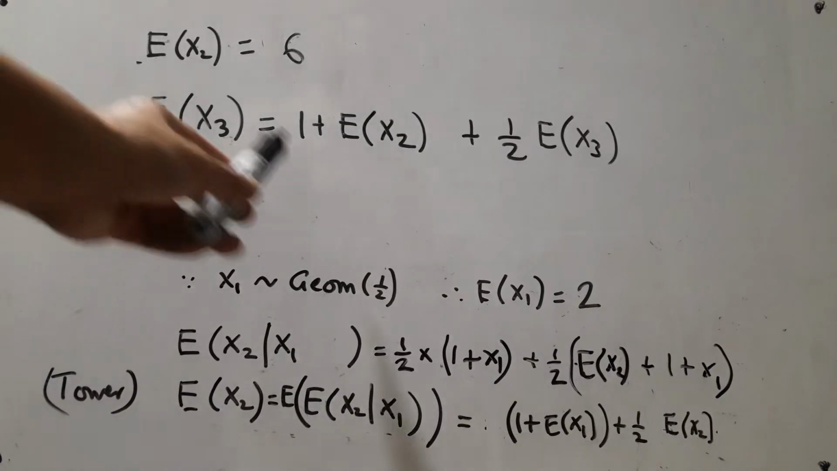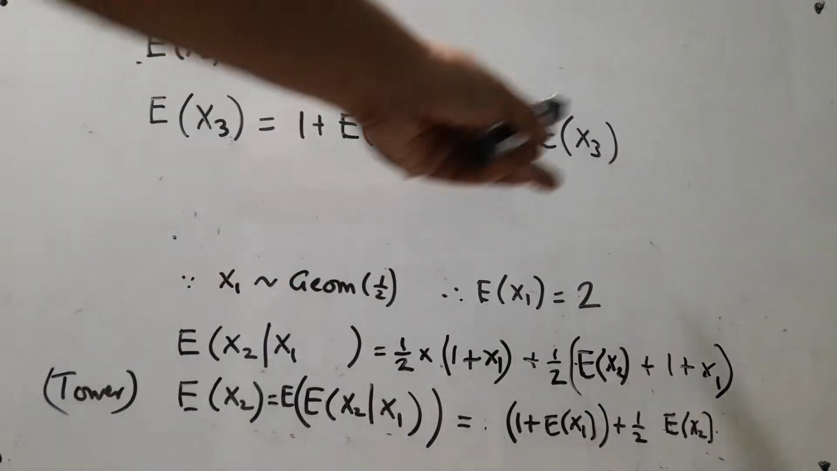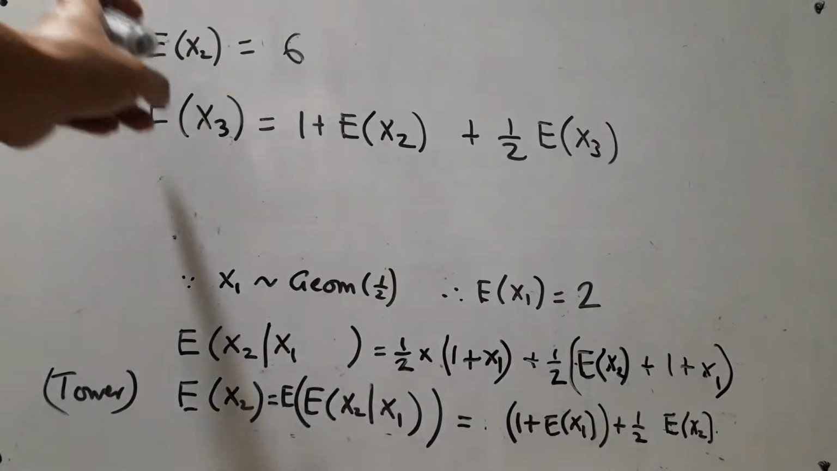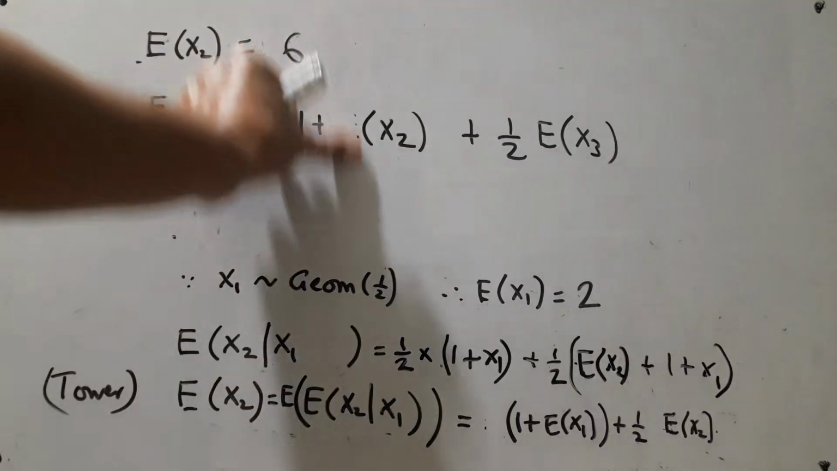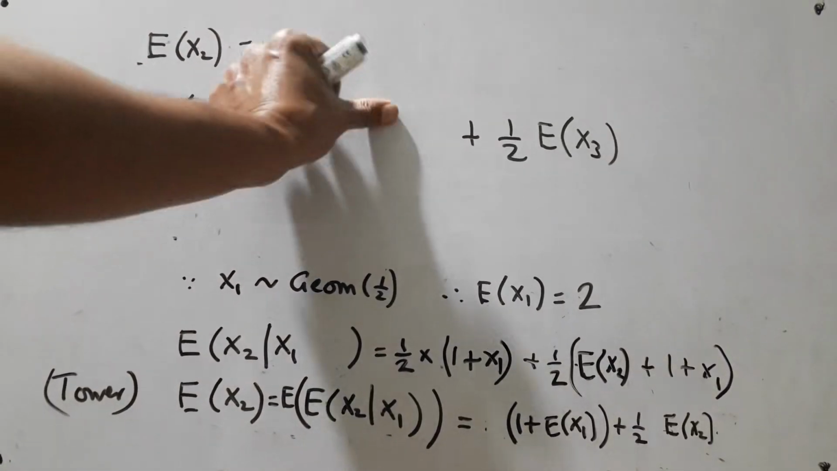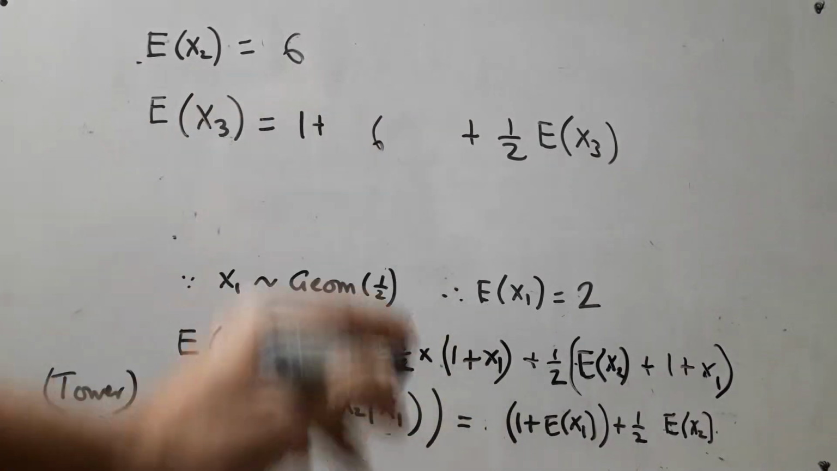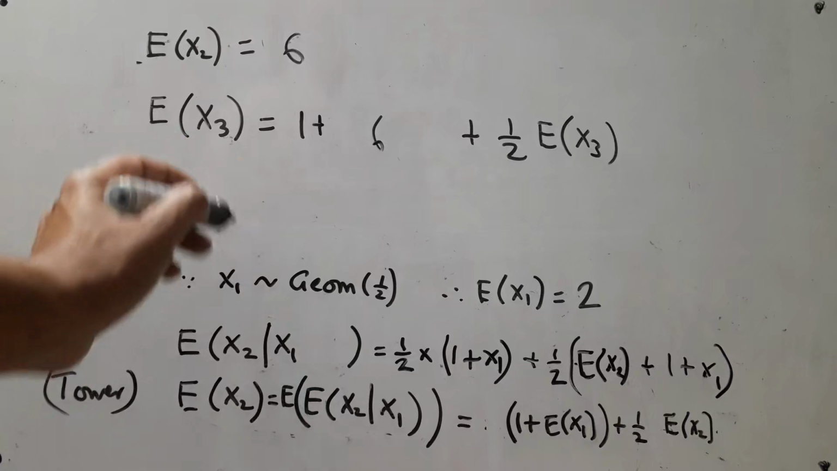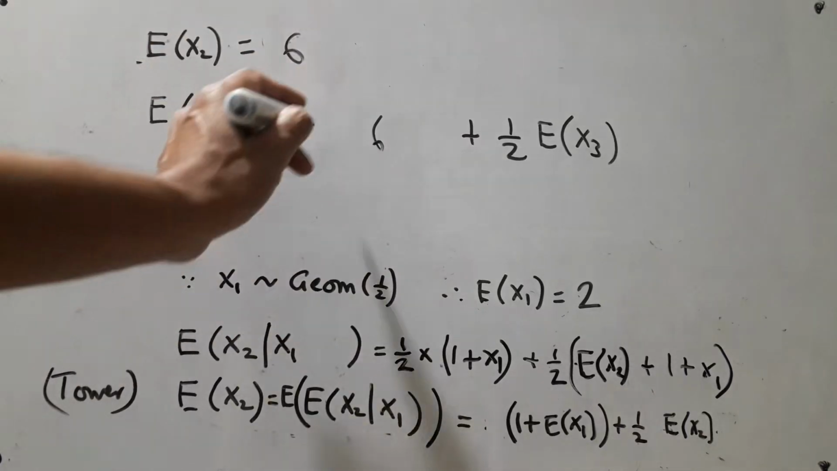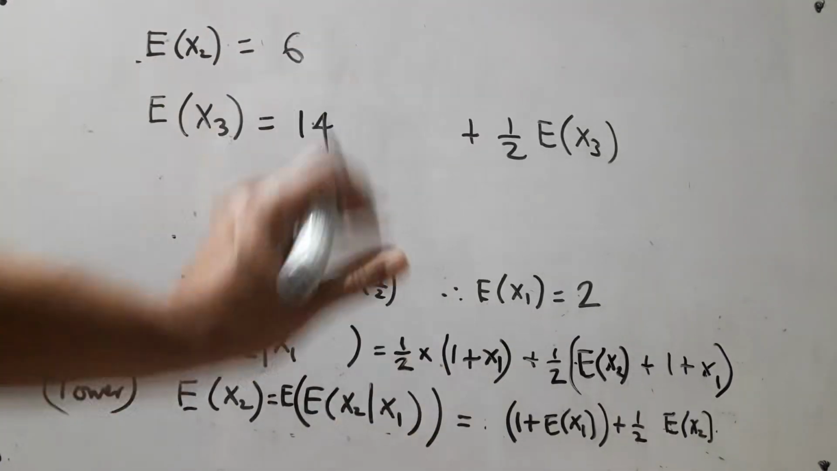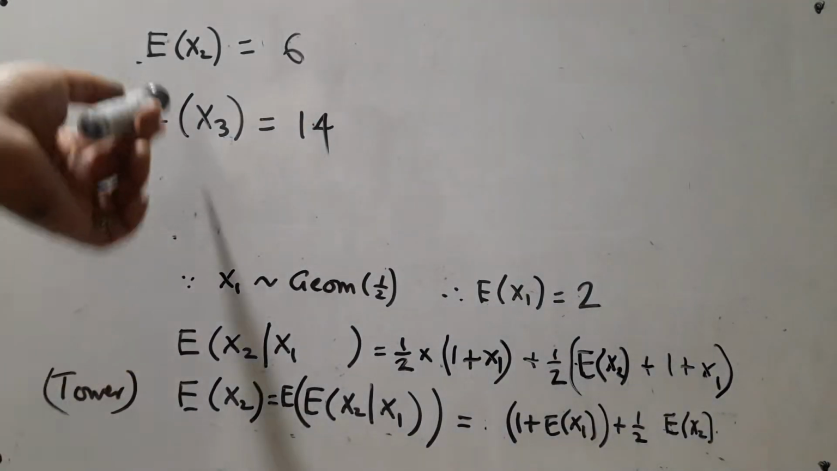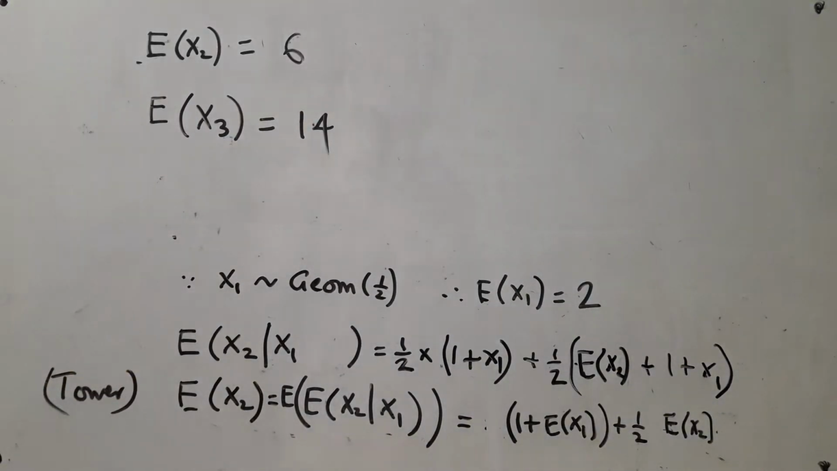Expected value of x3 is 1 plus expected value of x2 plus half expected value of x3, just imitating this. Now you know expected value of x2 is 6, so just plug 6 in here. So it is 7. So half of expected value of x3 is 7, which means expected value of x3 will be equal to 14. And that should be the answer. And similarly, you can go on to x4, x5, etc. All these things are similar.